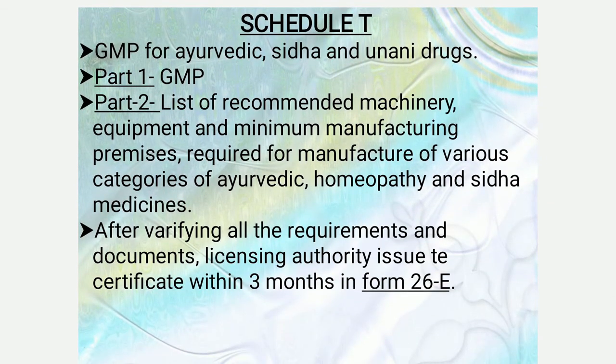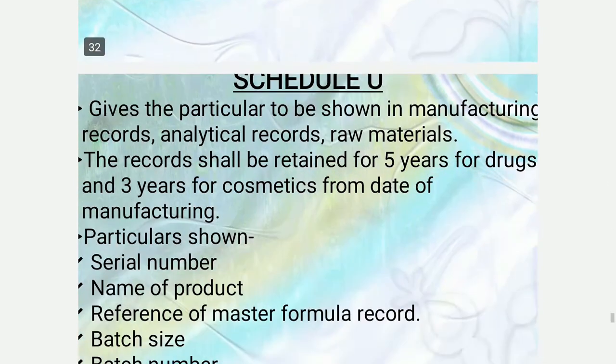Next is the Schedule T. The GMP for Ayurvedic, Siddha and Unani drugs. It includes two parts. Part 1 is the GMP and Part 2 is the list of the recommended machinery, equipment and minimum manufacturing premises required for manufacture of various categories of Ayurvedic, homeopathy and Siddha system. After verifying all the requirements and documents, the licensing authority issues a certificate within 3 months in Form 26E.